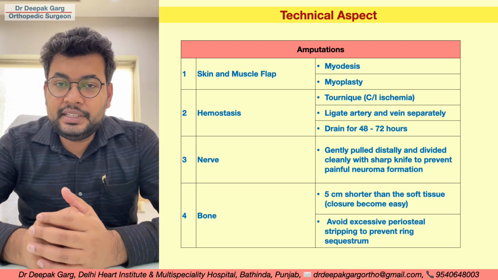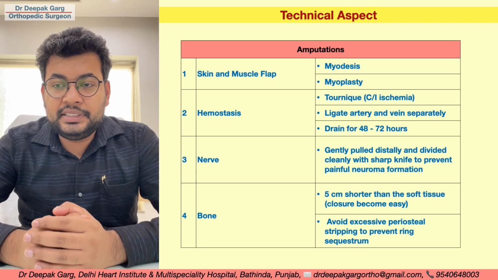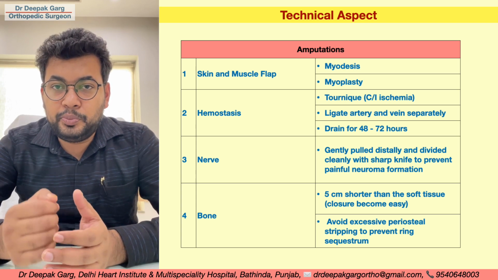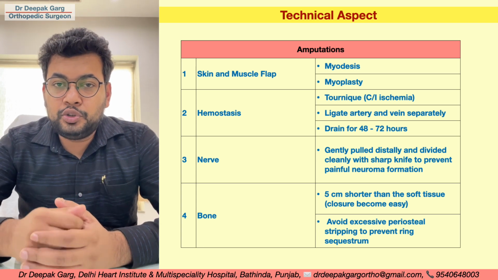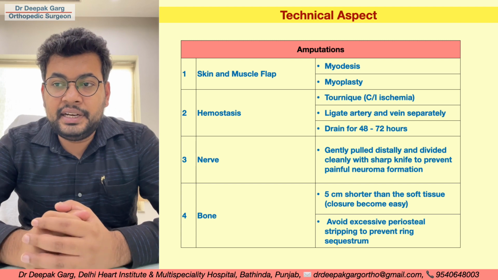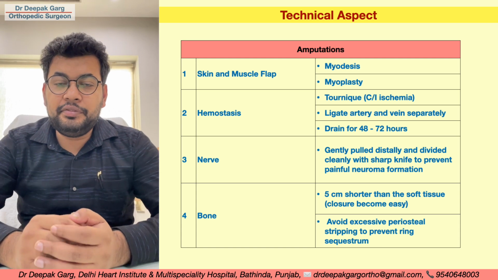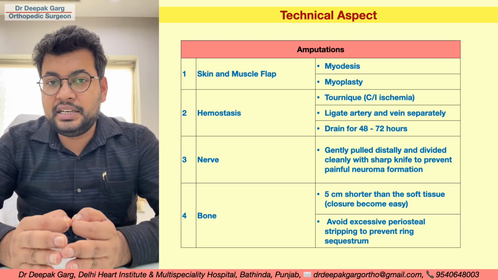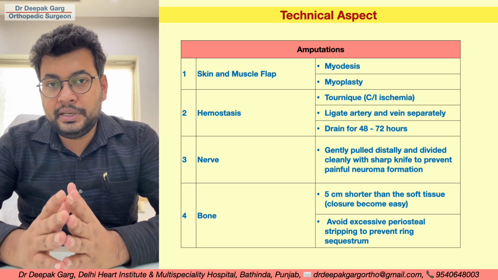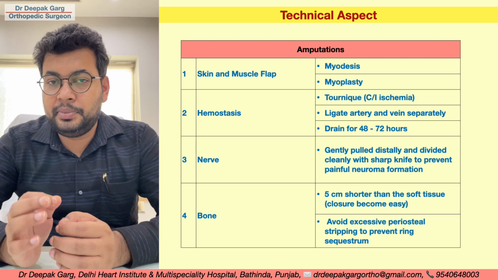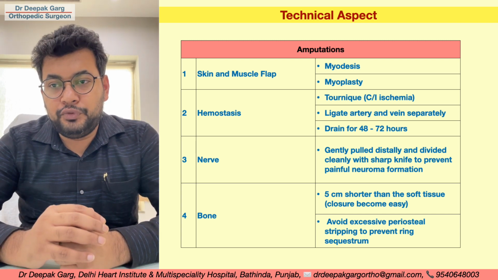And when it comes to the cutting of the nerve, we should handle the nerve gently. We should separate the nerve properly, catch the nerve, and pull it gently, and there should be a clean, sharp dissection with a knife, so that there is no formation of neuroma. Because once we cut the nerve, it is almost definite that a neuroma is going to be formed. So that neuroma which is going to be formed should be inside the soft tissues. It should not be at the stump, or it should not touch the prosthesis, otherwise it will become painful.